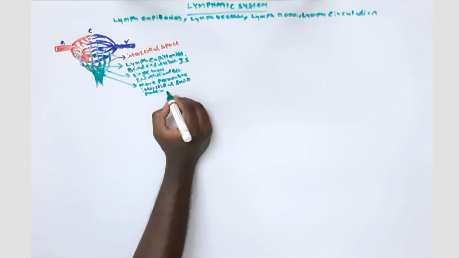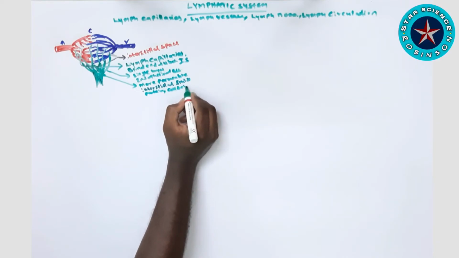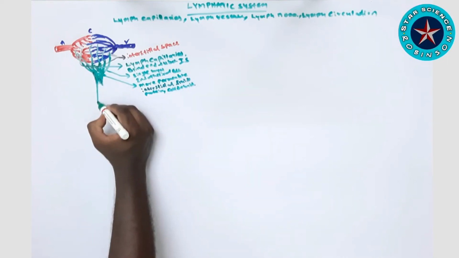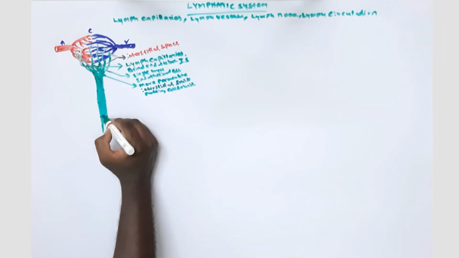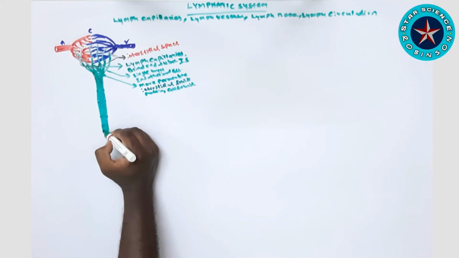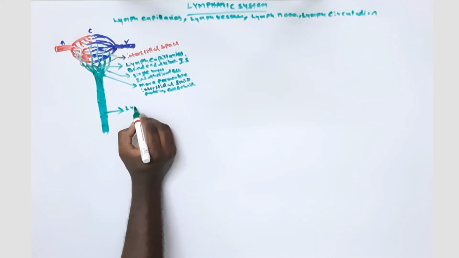Before going to the lymph vessels, remember, as I said previously, that the tiny capillaries join up to form larger lymph vessels. Right now I'm showing you how the tiny capillaries join up to form a large lymph vessel.